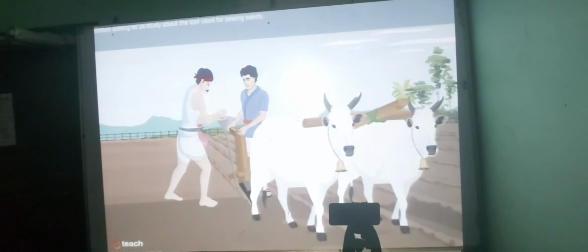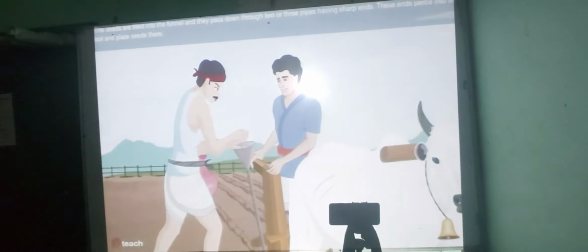Before sowing, let us study about the tool used for sowing seeds. Traditional tool. The tool used traditionally for sowing seed is shaped like a funnel. The seeds are filled into the funnel and they are passed down through 2 or 3 pipes having sharp ends. These ends pierce into the soil and place seeds there.